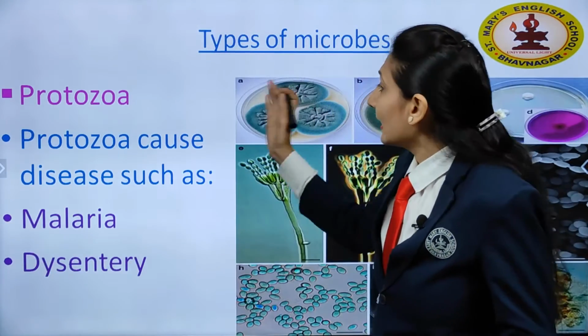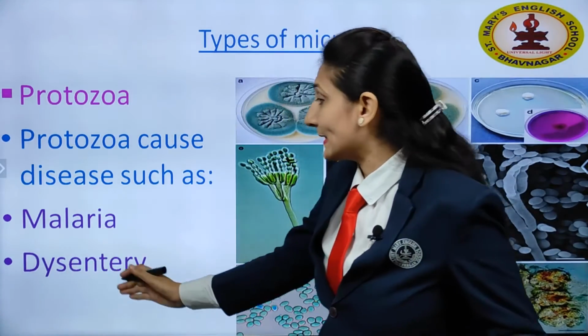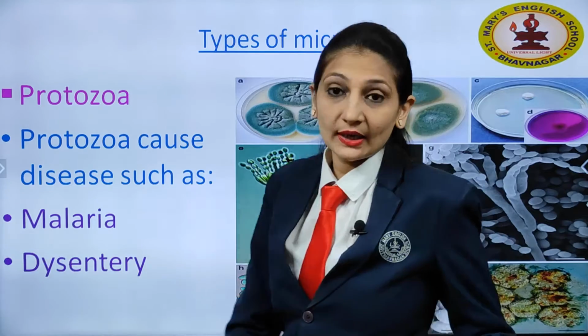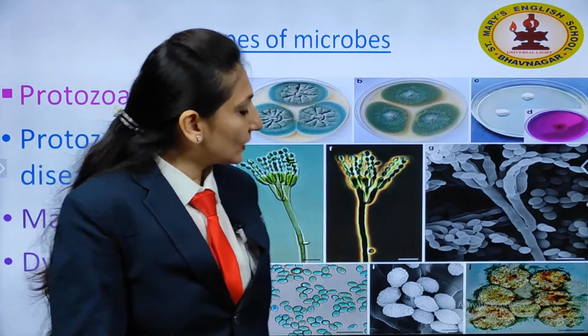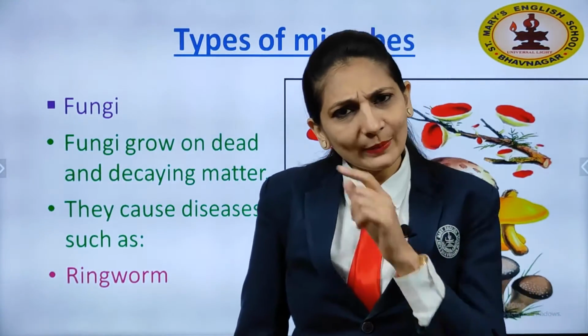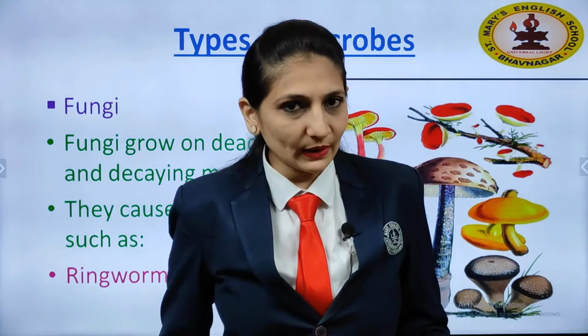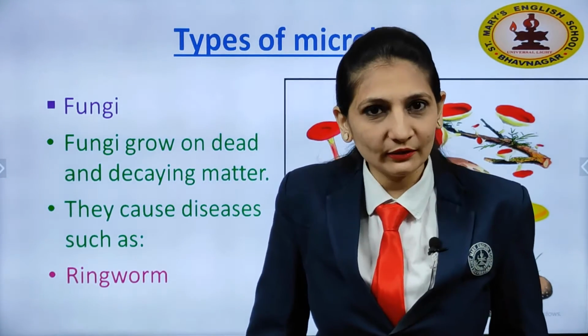The next is protozoa. Protozoa also cause many diseases like malaria and dysentery. Here you can see this is protozoa. This is a picture of that. The next microbe is fungi. You are familiar with that, and you have done one experiment on that in chapter number 1 which I have given you.